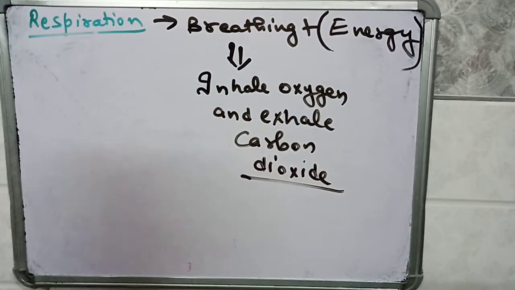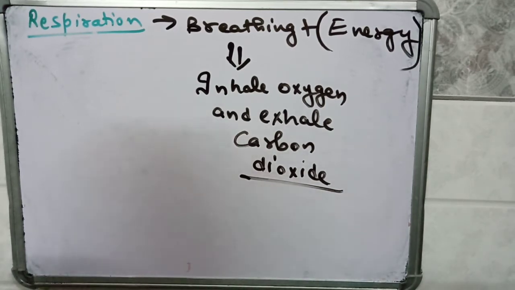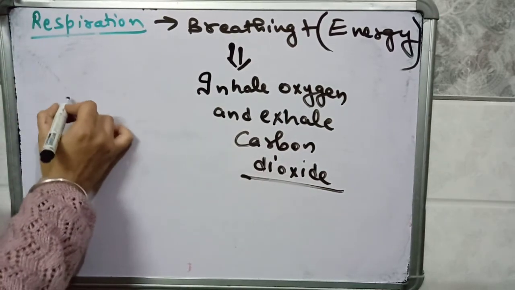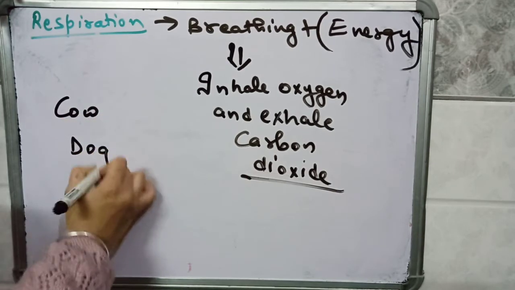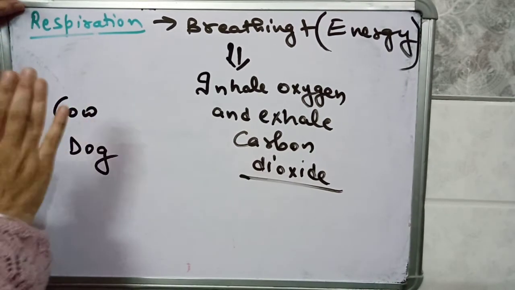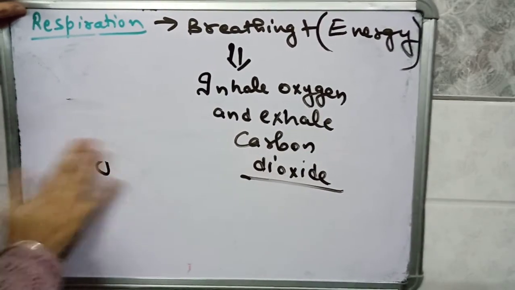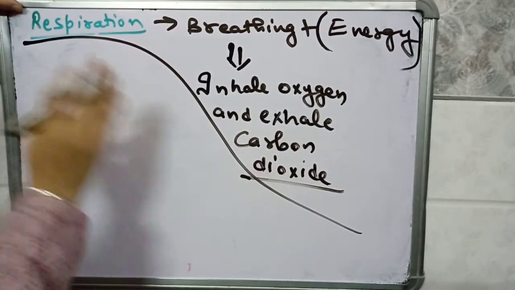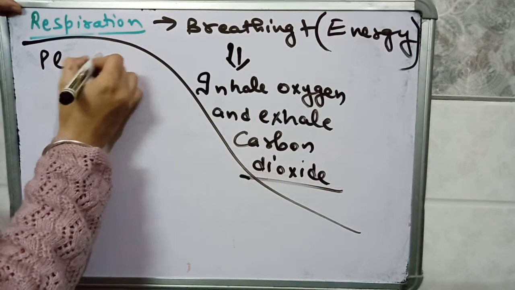You can easily identify whether a living thing is breathing or not if you observe the abdomen of a cow, dog, buffalo, etc. You will see slight movement in their abdomen. This movement shows that they are breathing, inhaling oxygen and exhaling carbon dioxide. So animals perform the function of respiration. Similarly, all the living organisms, including plants, also perform the function of respiration.